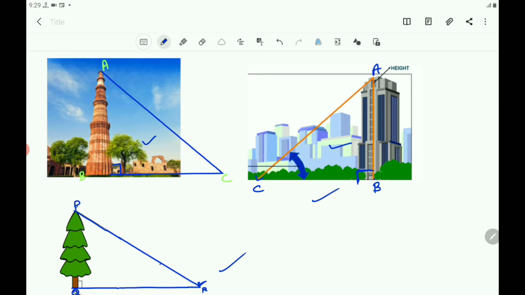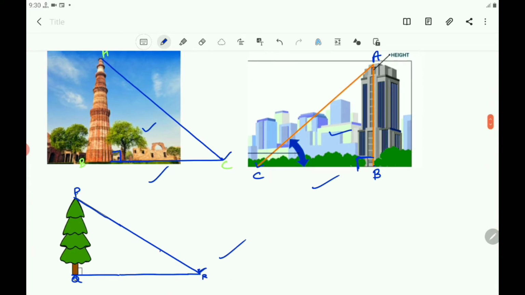The angle between the ground and the Qutub Minar is a right angle. So here, if you observe the Qutub Minar from the point C, you can imagine a right triangle can be formed, by drawing the imaginary line to join the points A, B and C. So here you got a right angle triangle in this situation.